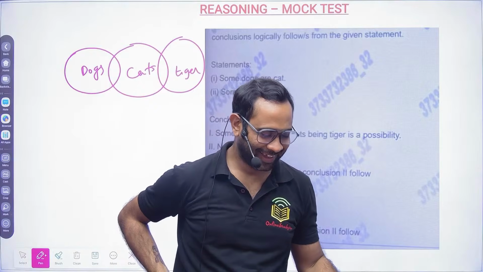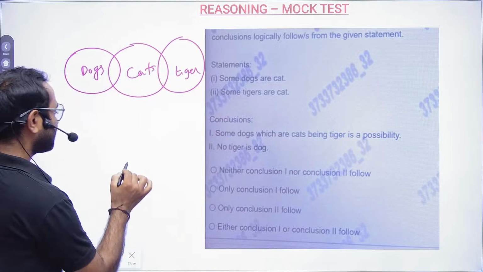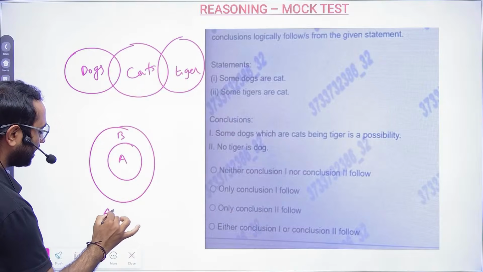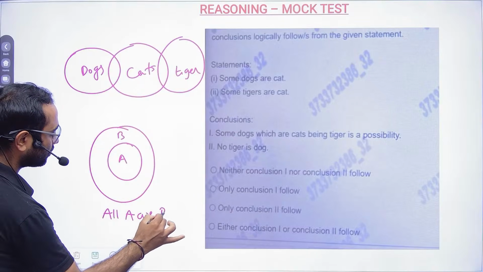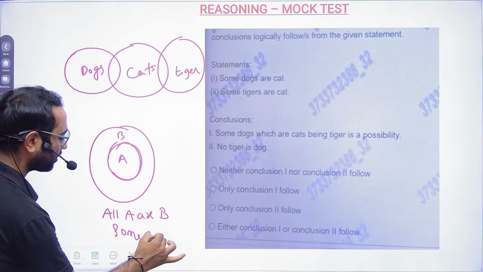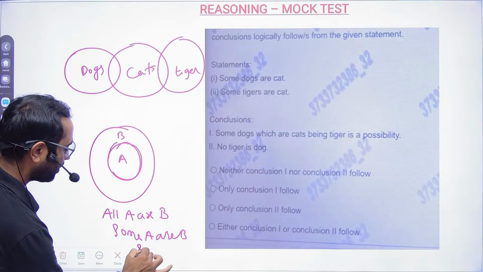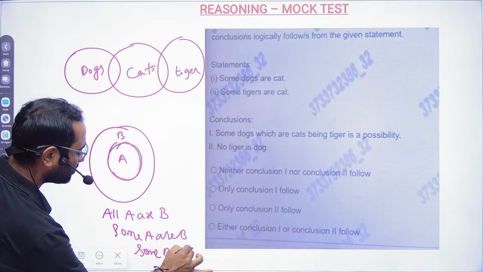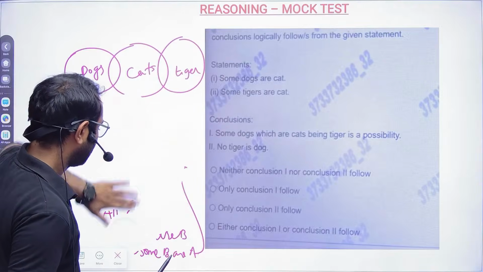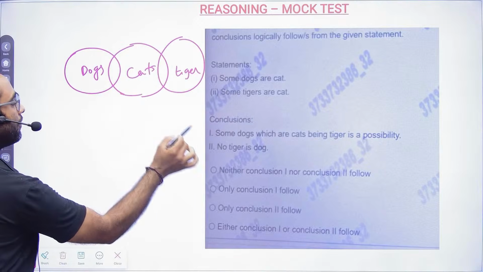Syllogism is not a very easy topic. If I say here all A are B, I can also say some A are B, because when all part of A is B, then definitely you can also say some A are B, and when you say some A are B, you can also say some B are A. These are the basic concepts which I always teach in the first class of syllogism. So this is the Venn diagram which we have made.